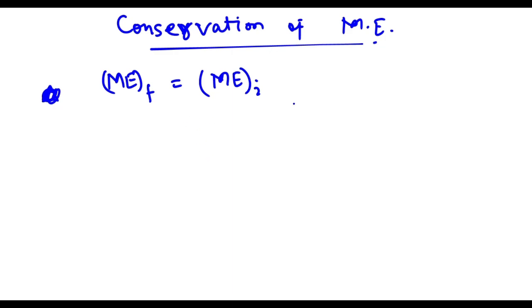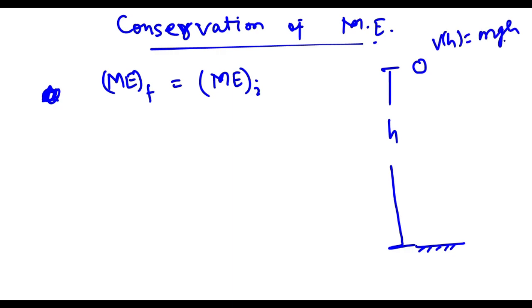And we have seen this thing already here. Let's say there is a body we are releasing from height h, and here it has potential energy mgh, and it starts here. So kinetic energy will be 0.